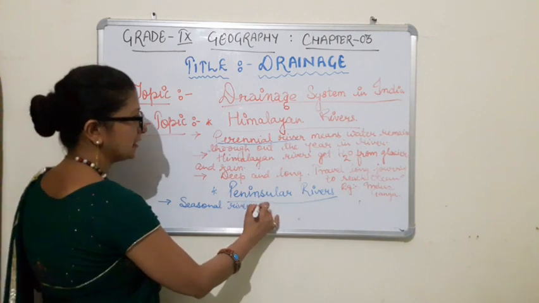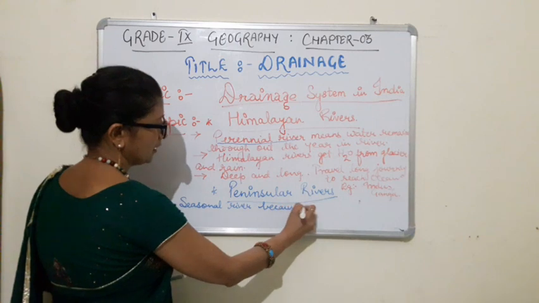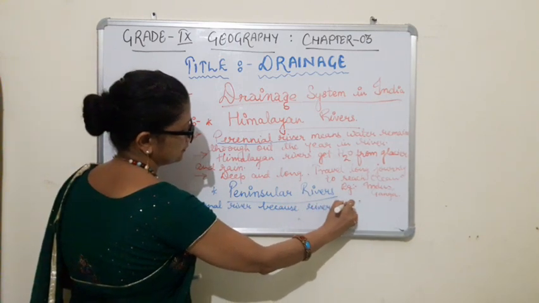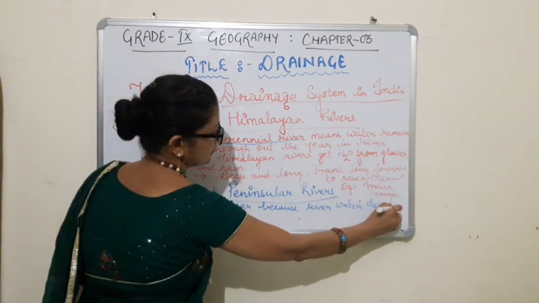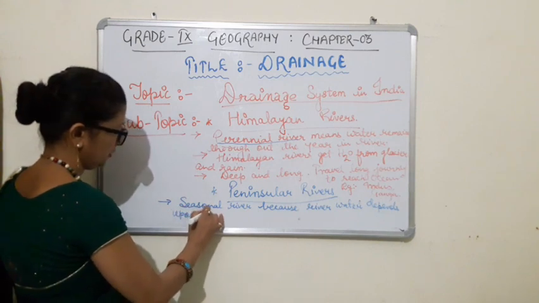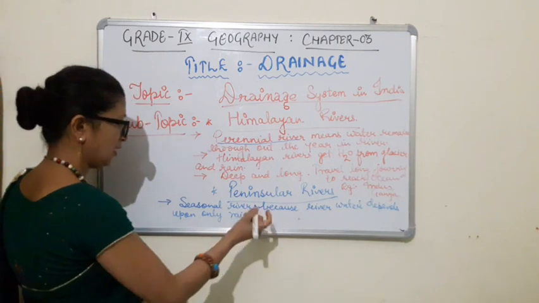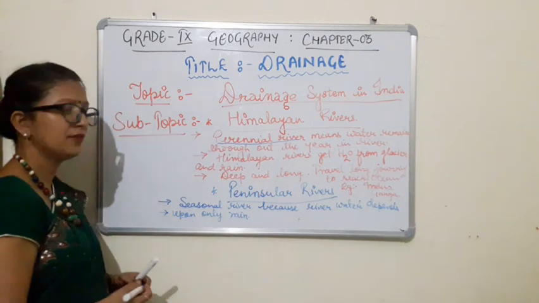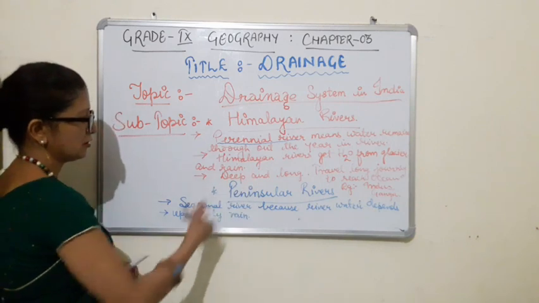Why these are seasonal river? Because river water depends upon only rain. So here along with that we can write the source of water from where this peninsula used to get is rain. So second point also can be covered.